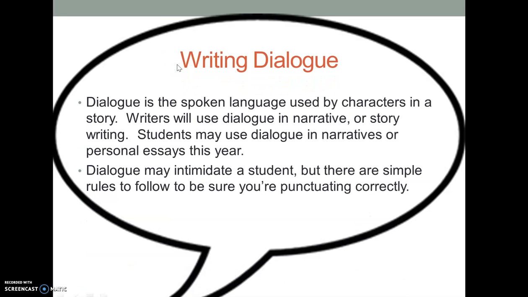So when we think of communication, we think of these speech bubbles. And right away when I say dialogue and quotation marks, some students feel intimidated. I'm going to present you with 5 rules and examples for how to write dialogue. It can get more complex, but remember folks, this is ELA Bootcamp. We keep it basic. So let's take a look at how you would use dialogue in narrative or story writing, or maybe in personal essays this year and in your future. We'll check the punctuation, and you don't have to feel intimidated.